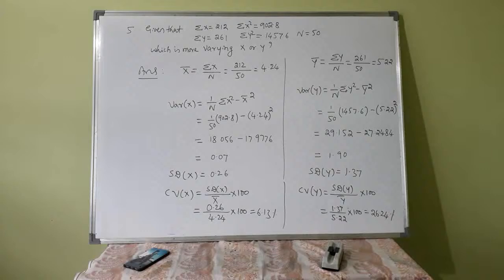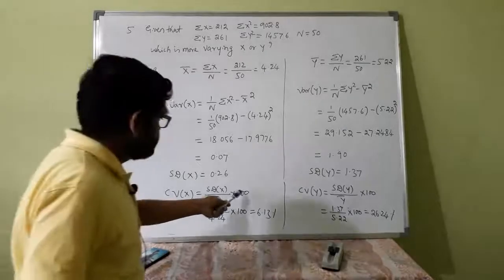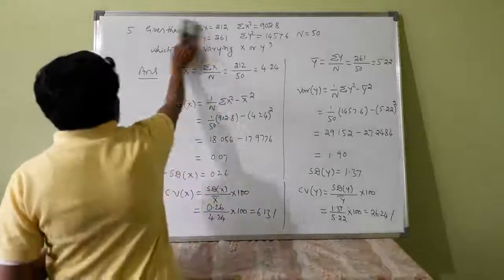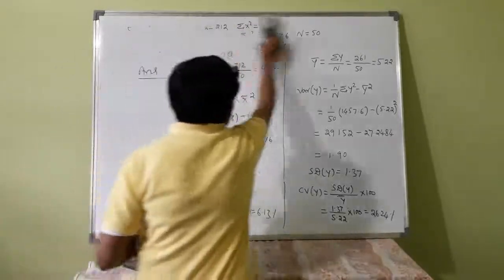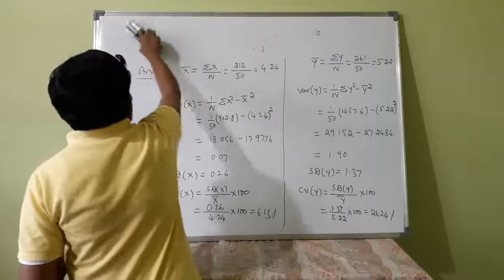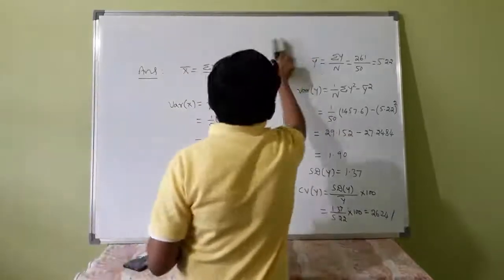If you substitute, you will get 6.13. You have to write percentage because you have multiplied here by 100. Coefficient of variation is always expressed in percentages, as you are multiplying by 100.